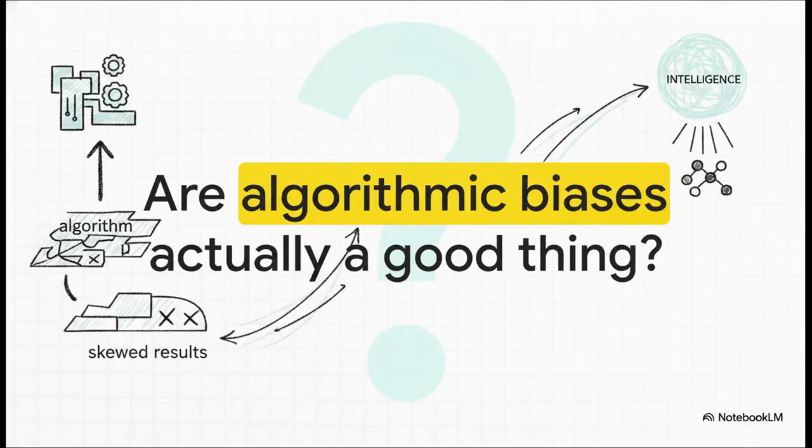So, I want you to really think about the word bias for a second. In our everyday lives, and especially when we're talking about tech and society, bias gets a totally bad rap, right? We're constantly worrying about societal biases sneaking into algorithms and messing up results. But what if I told you that in the realm of machine learning, algorithmic bias isn't just a flaw, it's actually a massive feature? Seriously, it's the fundamental engine of intelligence. Without it, learning isn't just hard, it's mathematically impossible.